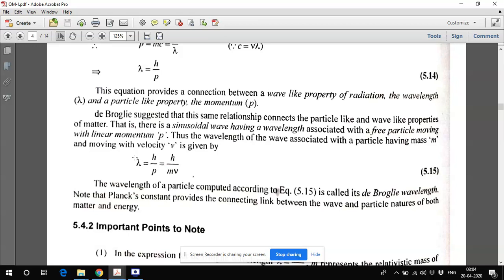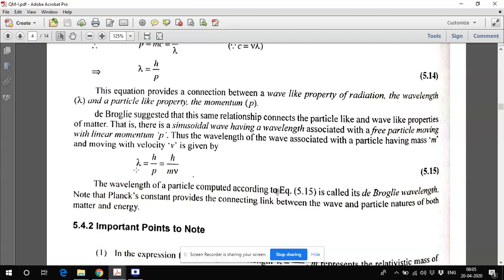And that has already happened in the Davisson and Germer experiment. They have satisfied this equation. They have actually observed diffraction due to electrons. Now look, the electron is a particle. It should have matter characteristics, but the electron is showing diffraction, because electrons can show wave nature also. And that was the proof of matter waves, that yes, definitely in this whole universe, every matter contains its wave nature, similar to what we have already found in light.